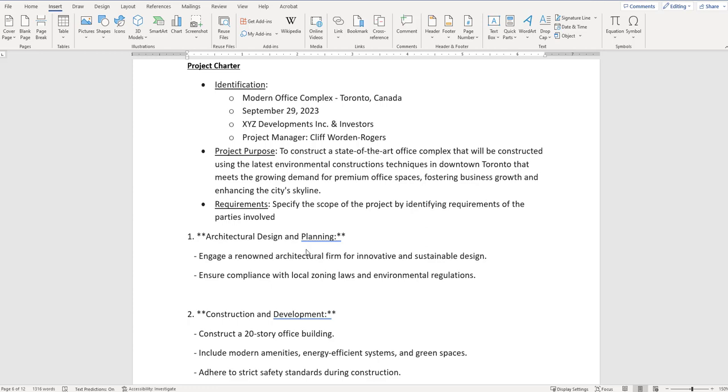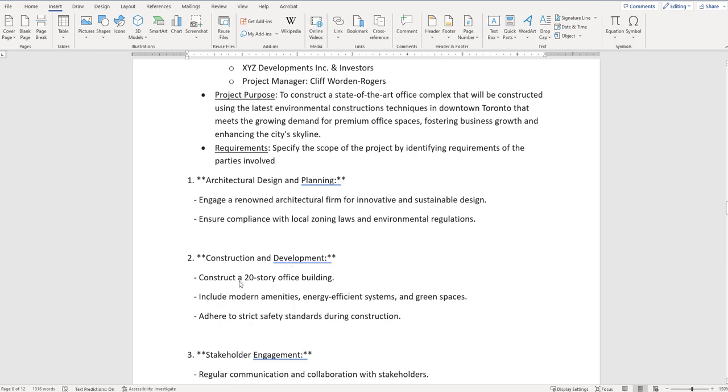All right. So architectural design and planning, that is a very good requirement to meet. Is it mentioned above? State-of-the-art office complex would really be the something that's new. I would say that is covered. The architectural design and planning is a key step in this. The next step is construct and development. Construct a 20-story office building. So this is great. Again, it wants to make a state-of-the-art office complex. It's now saying how big is it?